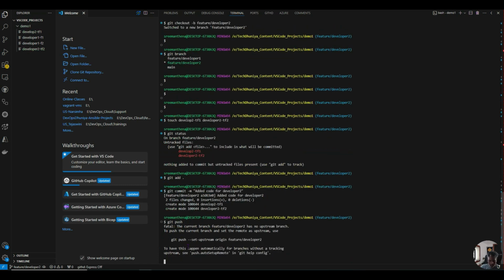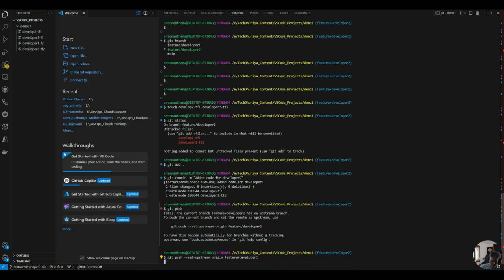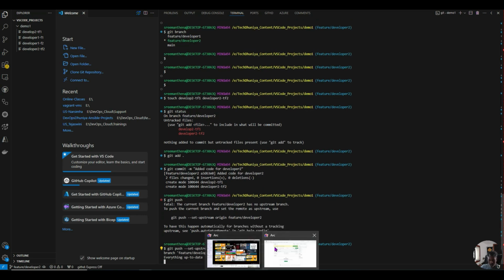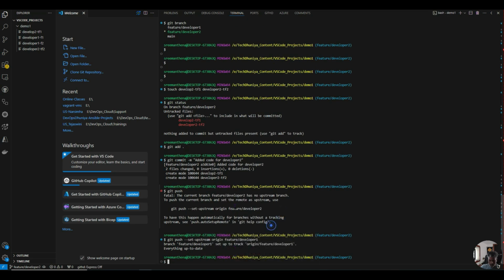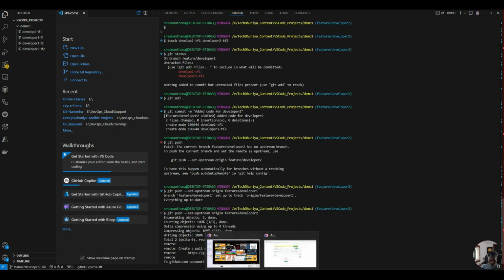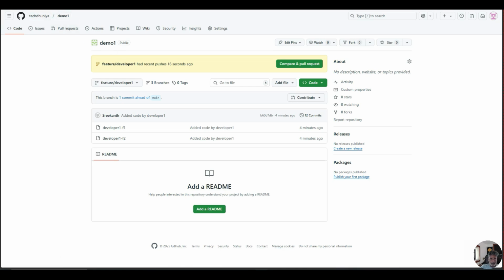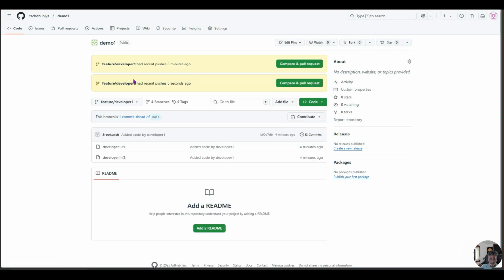Again, we will get one pop-up command. You just take the command and paste it. Now go back to your Git repository dashboard. Okay, see, I pasted it wrongly. Now we are pushing the code for the developer 2 branch, not developer 1. Code has been pushed. Now come here and refresh the page. Once you refresh the page, you can see one more branch popping up here. It is developer 2.